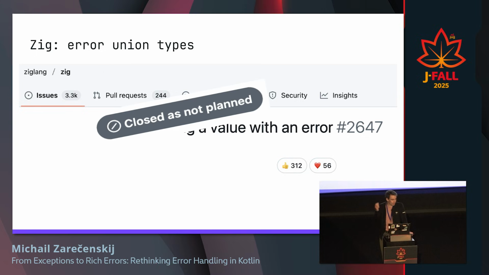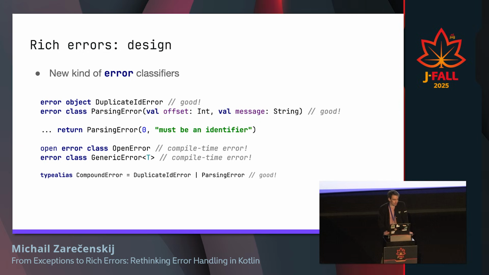But unfortunately, it was closed as not planned, because they also want performance, and they compile their errors in a specific manner so that it costs less at runtime. But it's a clear way that people would love to carry additional data with errors.